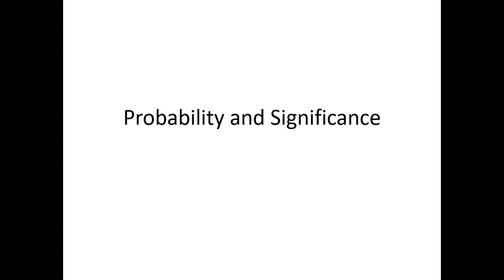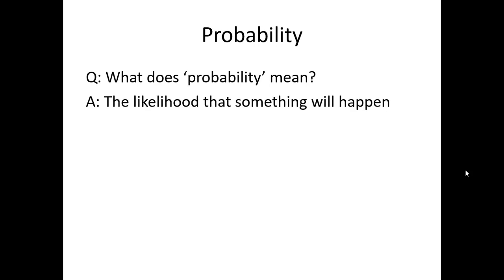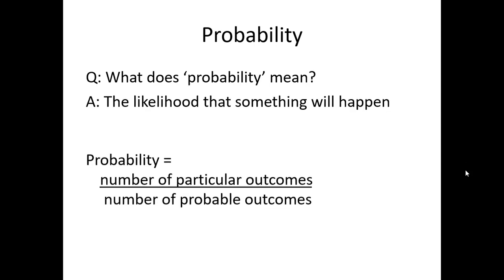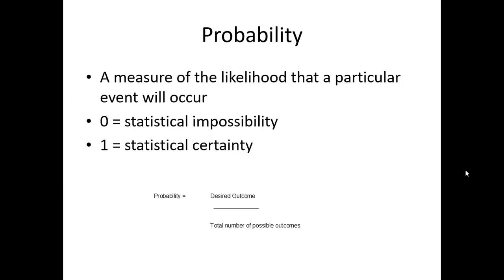Just a recap on probability and significance, because some students struggle with this bit when it comes in the exam. So remember, probability is the likelihood of something happening. That's how it's calculated. If the probability is 0, it's a statistical impossibility. If it's 1, it's a statistical certainty.